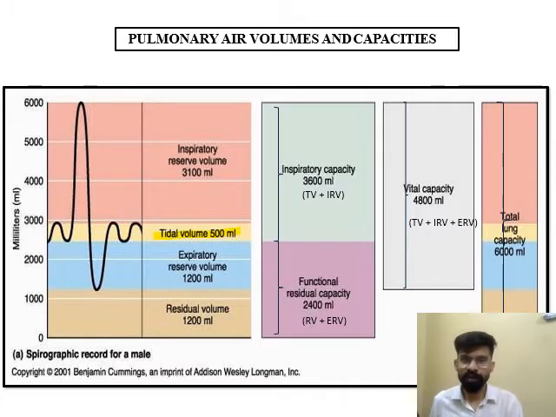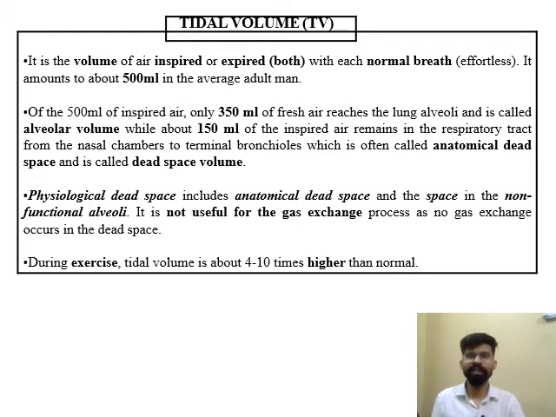And inspiratory reserve volume is near about 3000. Expiratory reserve volume is near about 1100 or 1200. The value of residual volume is near about 1000 or 1100 ml, and these volumes combine to form capacities such as inspiratory capacity. At first instance, maybe you don't understand this graph, but when we cover all these slides in today's lecture, then we will easily understand this graphical representation also. So let's move to the definitions and the concept. Next, first, what is tidal volume?